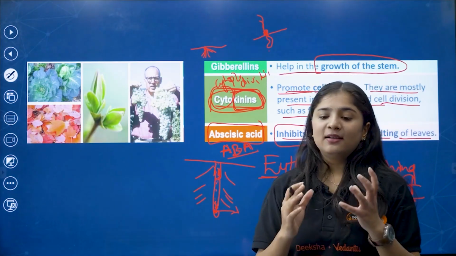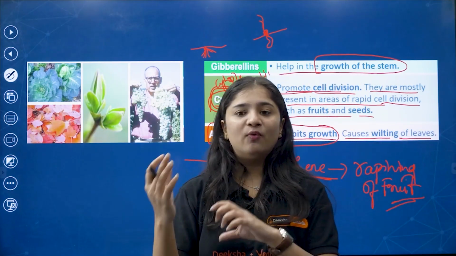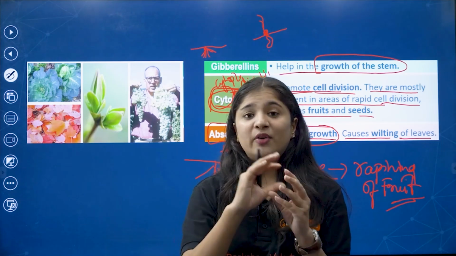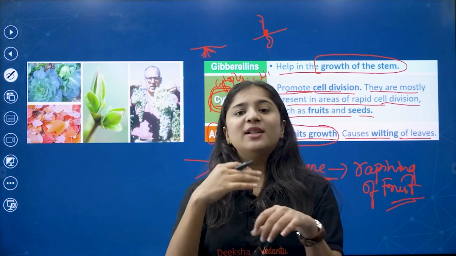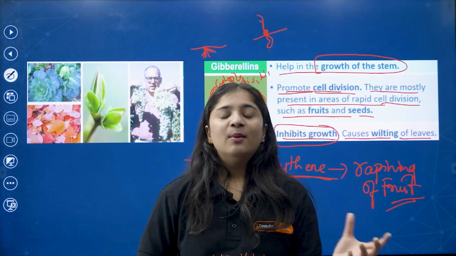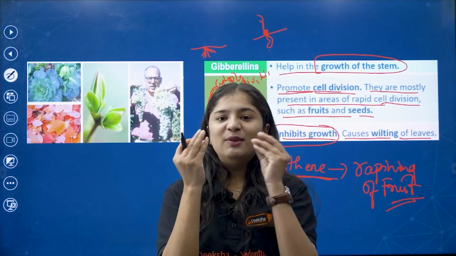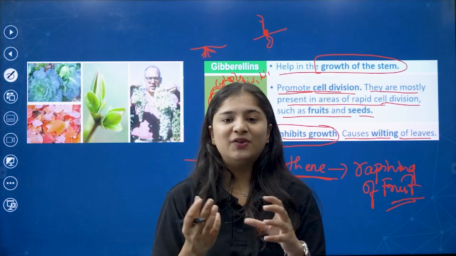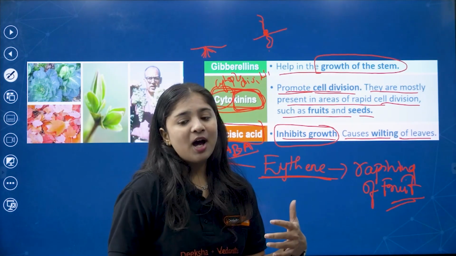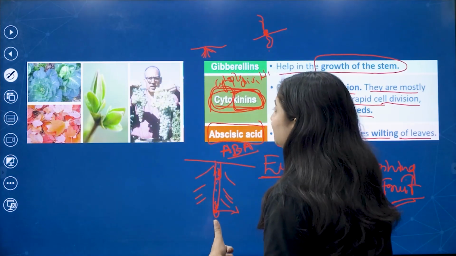For example, when you eat a ripened mango, how is this ripening happening? With the help of which hormone? Ethylene. Because of that you are able to eat very sweet, tasty, and juicy mangoes. Which hormone? Ethylene hormone.